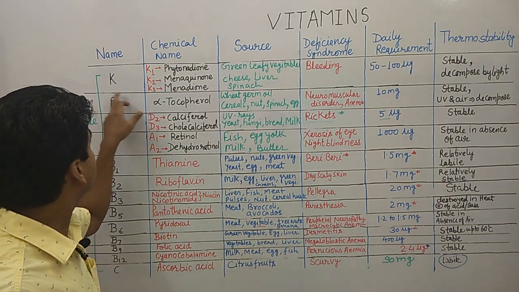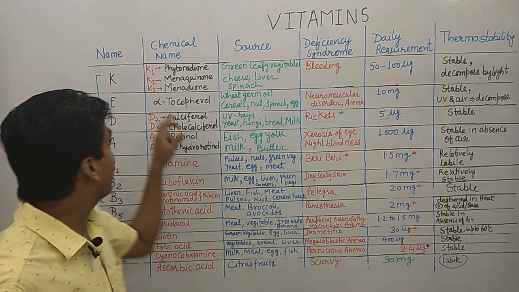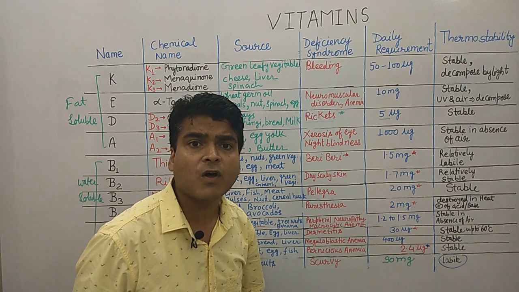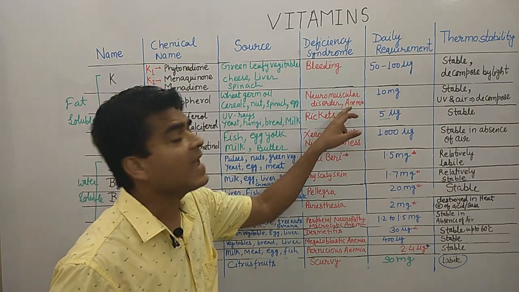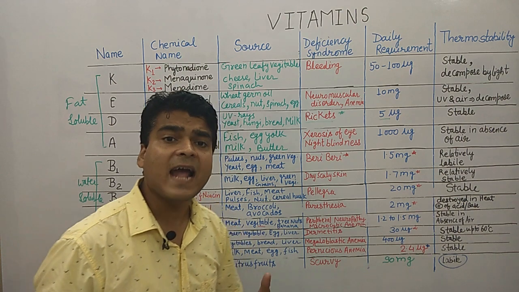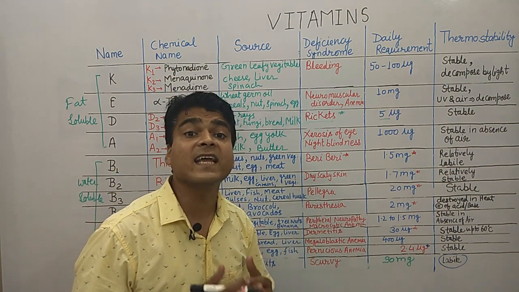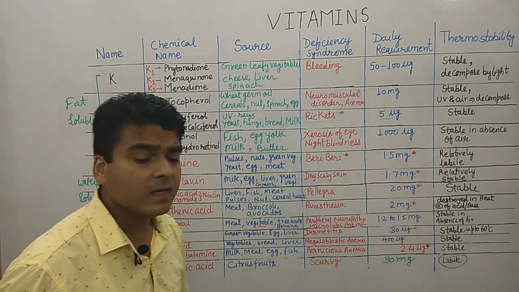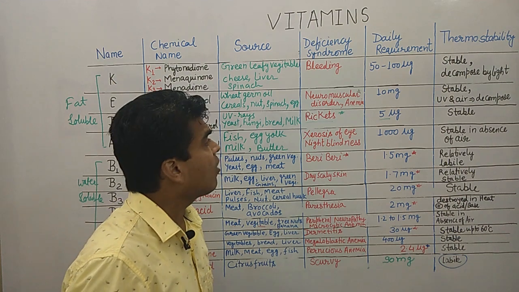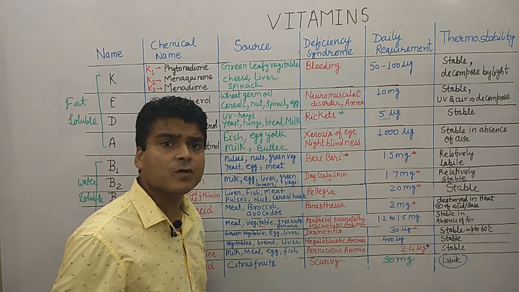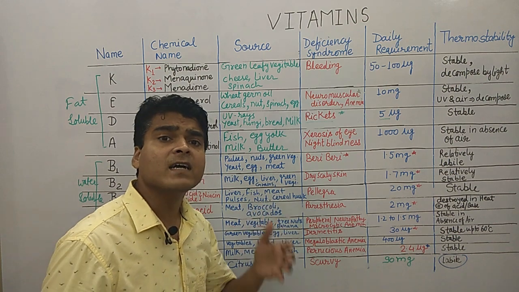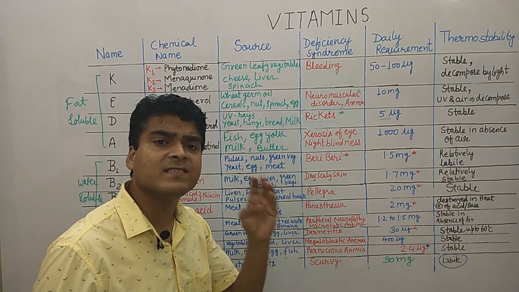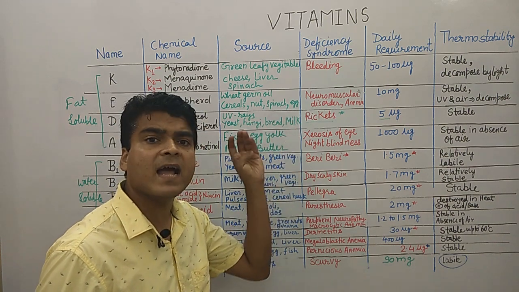Now moving forward to the deficiency syndrome. Vitamin E causes three kinds of syndromes: neuromuscular disorder, that is a neurological disorder, then anemia, a hematological disorder, and it also causes infertility. Remember this is an important one. Many times the examiner asks which of the following deficiency disorders is caused by vitamin E. So you just remember three: neuromuscular disorder, anemia, and infertility.